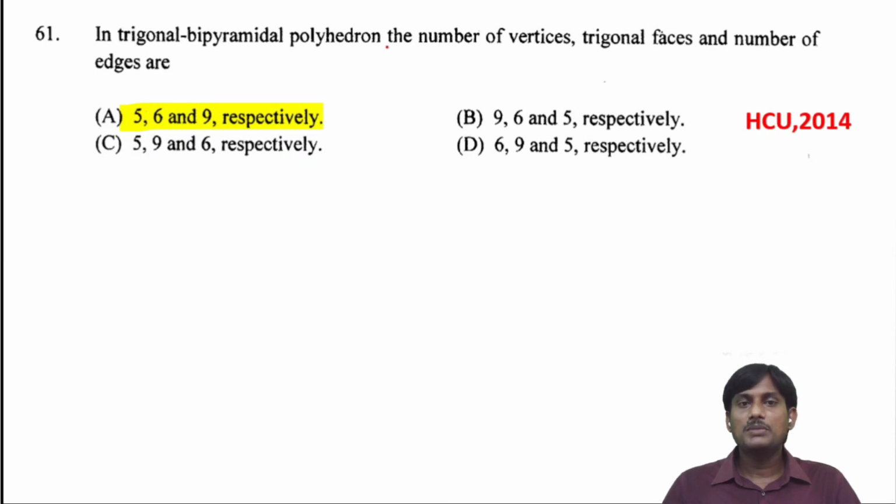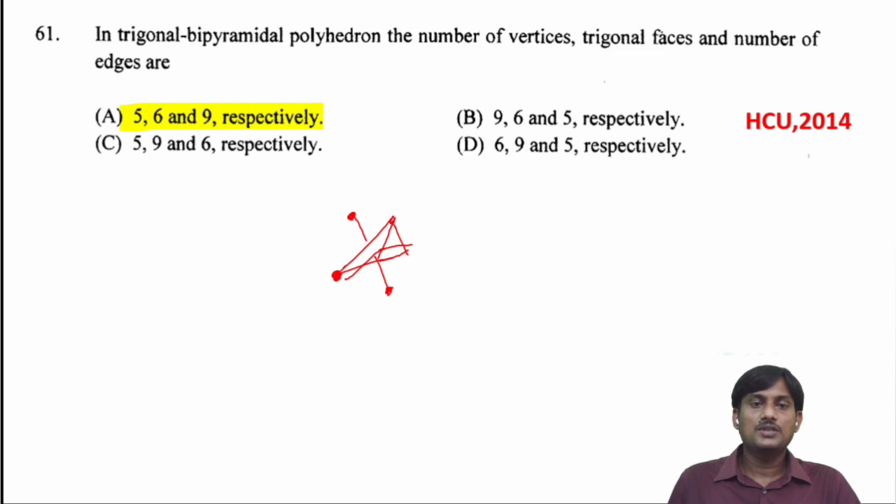For the trigonal bipyramidal polyhedron, the number of vertices, trigonal faces, and the number of edges are? This is a trigonal bipyramidal structure. How many vertices are there? Here we have 5 vertices. And how many trigonal faces?